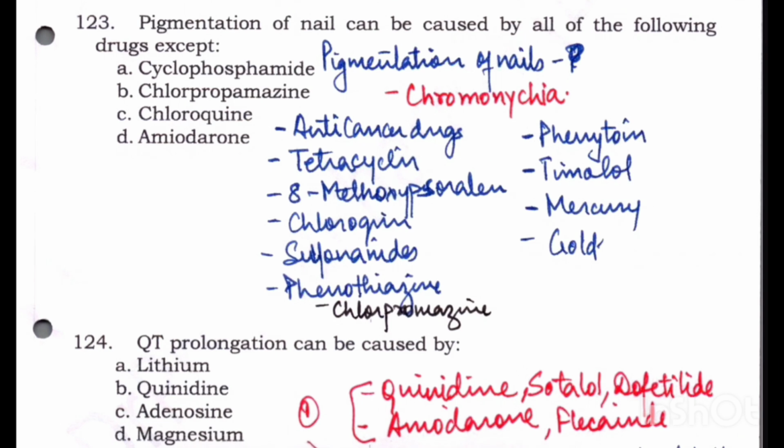Pigmentation of nails can be caused by all of the following drugs except. Pigmentation of nails is called chromonychia, and I have enumerated the drugs which cause it here. They are anti-cancer drugs, so cyclophosphamide is one of them, tetracyclines, 8-methoxypsoralen, chloroquine, sulfonamides, phenothiazines like chlorpromazine, phenytoin, timolol, mercury, gold. So these are the drugs which cause pigmentation of nails. The question was except. So cyclophosphamide causes, chlorpromazine causes, chloroquine causes, so the drug which does not cause pigmentation of nails is amiodarone.